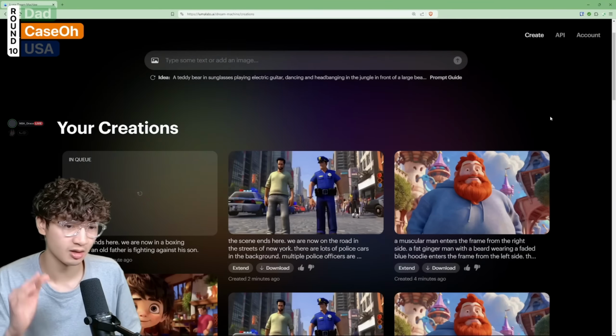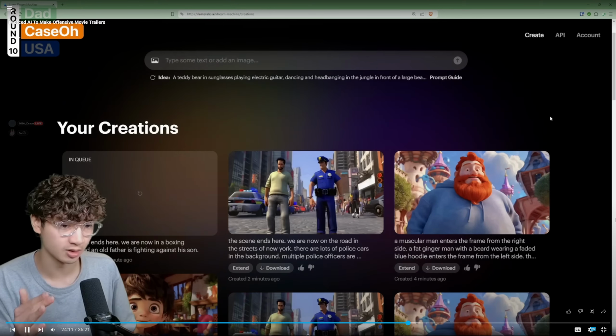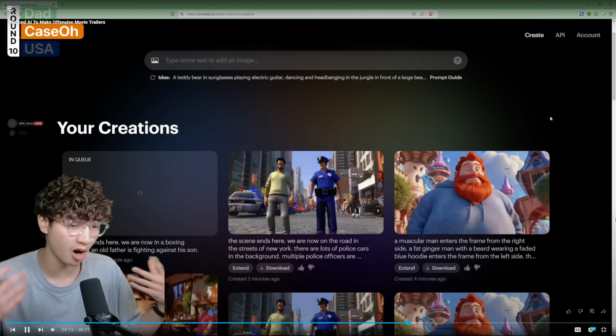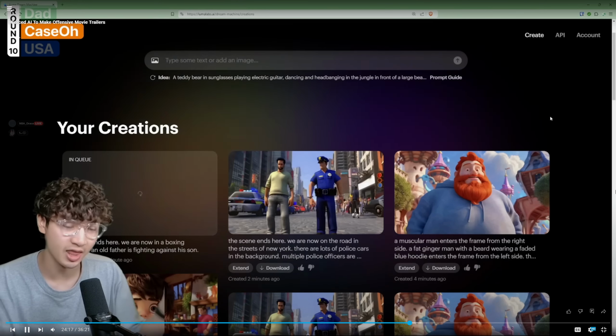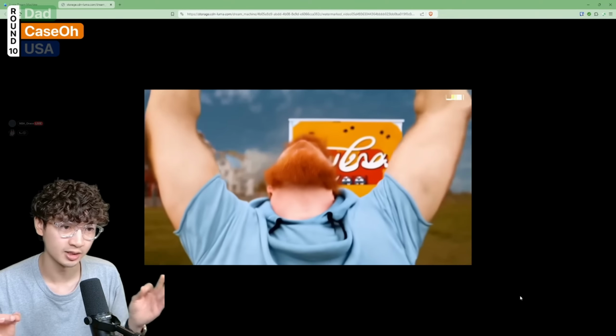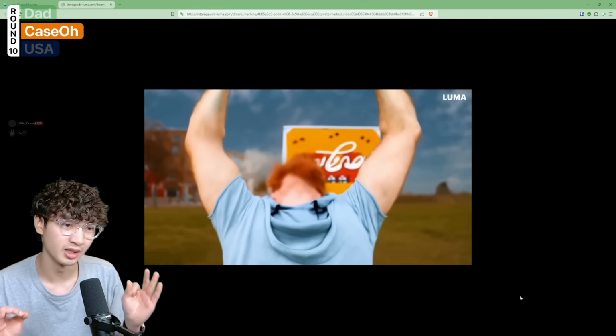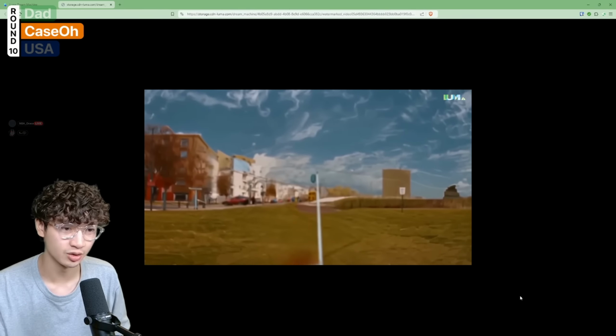So this one is going to be the start of the fight scene. I think the other program did way better than Luma, I'll be honest. So I've asked, oh, this is Luma? Yeah. The man who's going to be Arnold is going to enter the frame from the right, and then the ginger man Queso is going to come from the left, and they're going to start boxing. Okay, so now we have the yawn of 87, and then the transformation, and it's going to engulf his own fast food restaurant. And now the fight should start here, please.